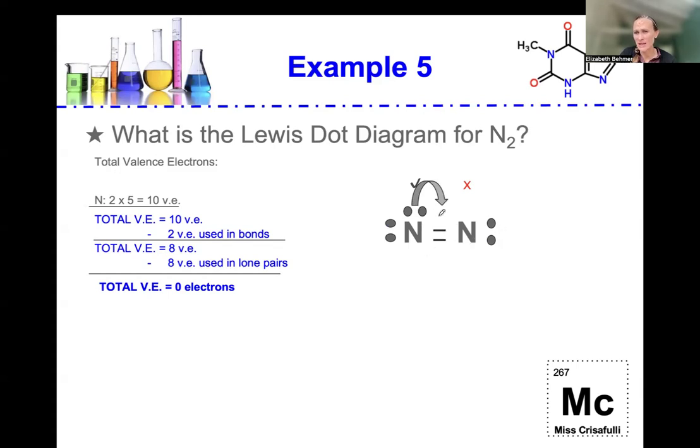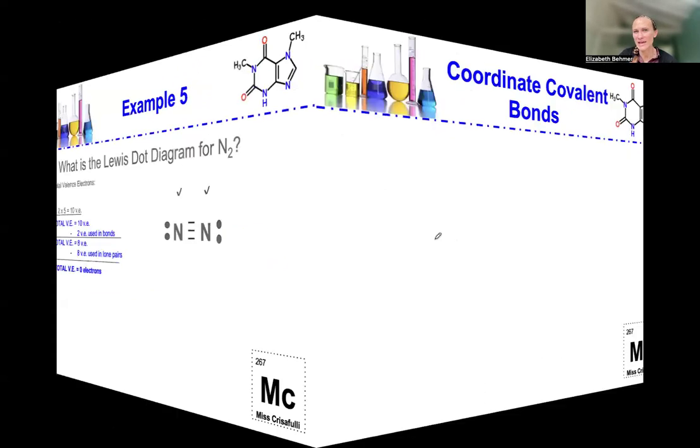Let's move another pair of electrons over to form a triple bond. Now, do we have 8 electrons for each? Remember that the covalent bond has 2 electrons in it. So we have 2, 4, 6, and then 8 on either side because the nitrogens are sharing these 6 electrons in the middle. So we've now created a happy molecule because each atom has fulfilled the octet rule of 8.